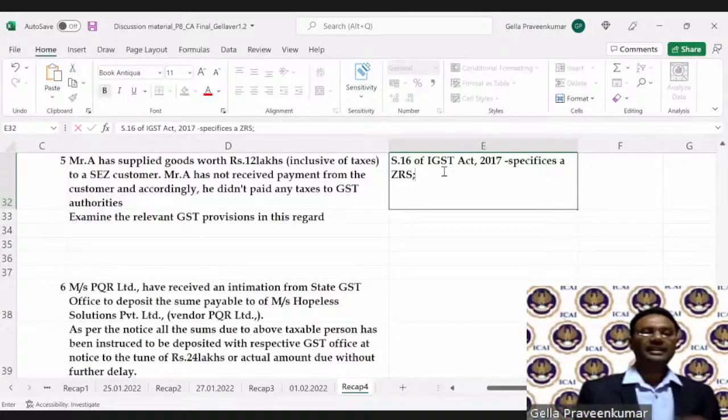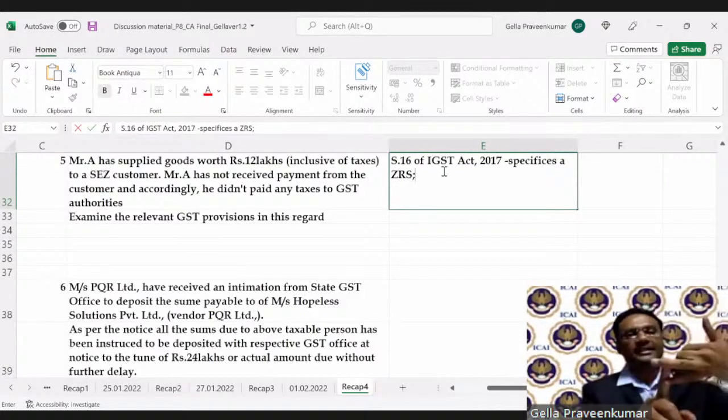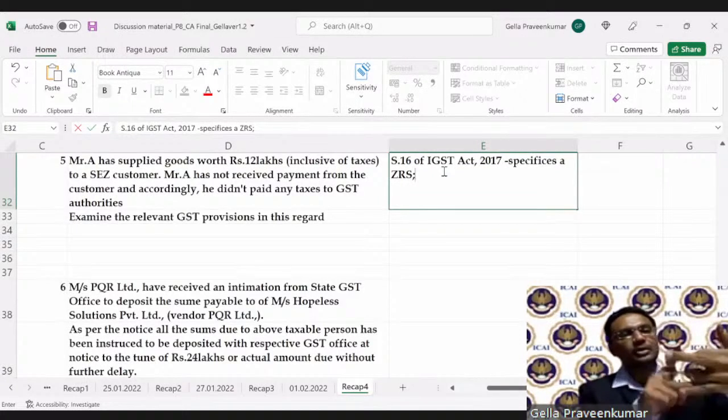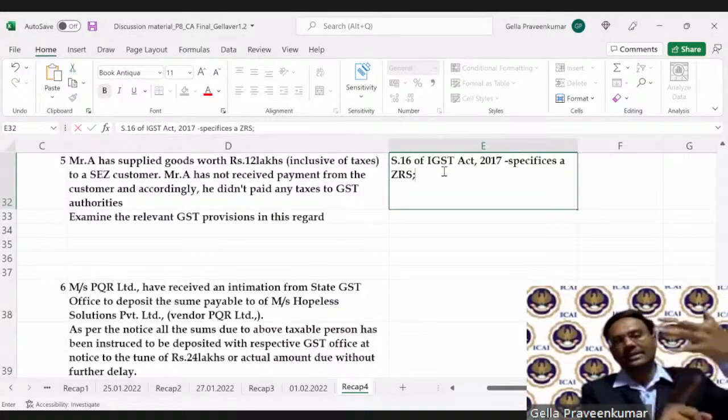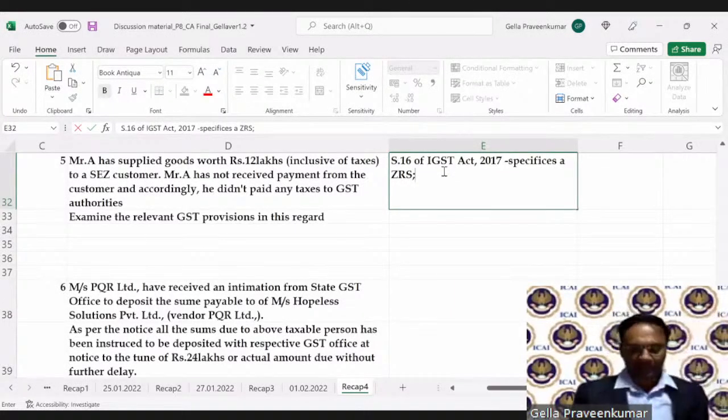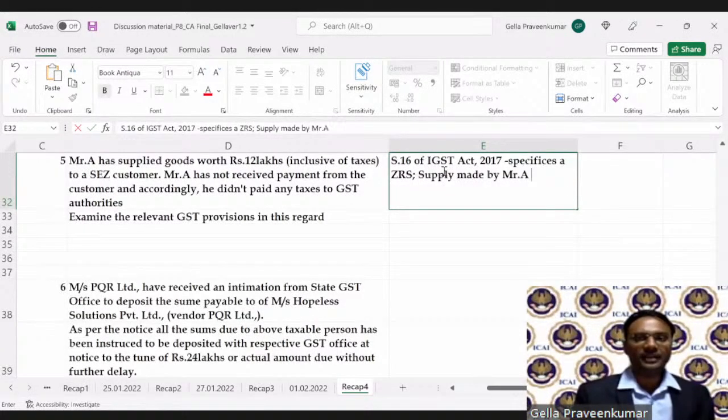Now, is this a zero rated supply? Answer is export of goods, export of services, supply of goods or services to an SEZ customer, SEZ unit or developer. These three are considered zero rated supplies. So you will say that the supply made by Mr. A is a zero rated supply.